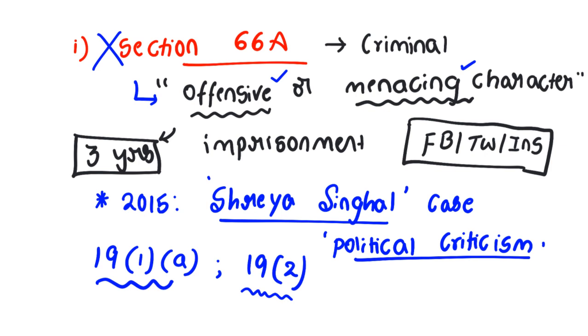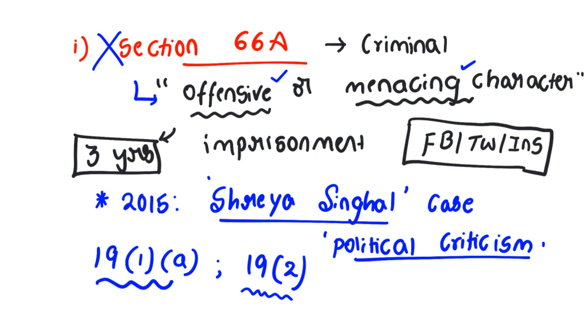Clear? After Section 66A was struck down, people can now use the intermediaries and criticize things normally. Have you got this? In the Shreya Singhal case, the Supreme Court clearly struck down Section 66A of IT Act, telling that the words offensive or menacing character were not used in Article 19 Clause 2. So this is unconstitutional. This violates freedom of speech and expression through digital intermediaries. On these grounds, the Supreme Court clearly nullified this provision.